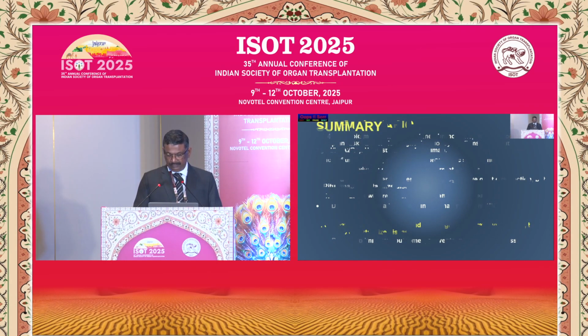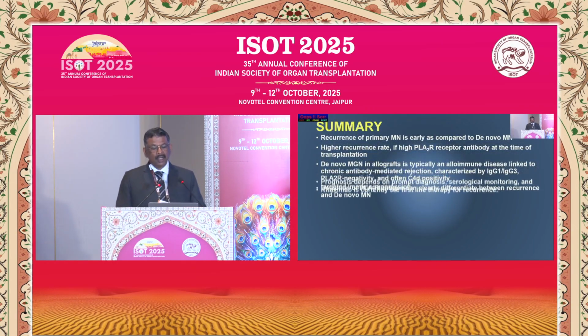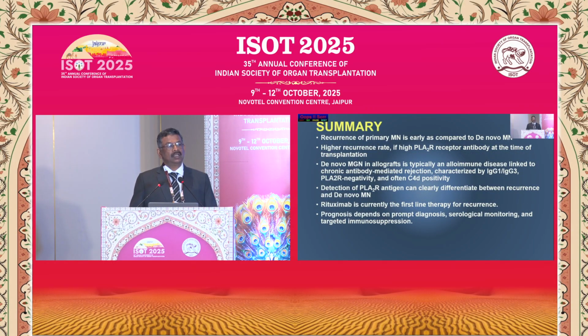So to summarize, recurrence of primary membranous is early as compared to de novo. Higher recurrence rate if the prior antibody level is higher at the time of transplantation. De novo membranous is typically an autoimmune disease linked to chronic antibody-mediated rejection characterized by IgG1, G3, PLA2R negativity, and often C4d positivity. Detection of PLA2R antigen can clearly differentiate between recurrence and de novo membranous.